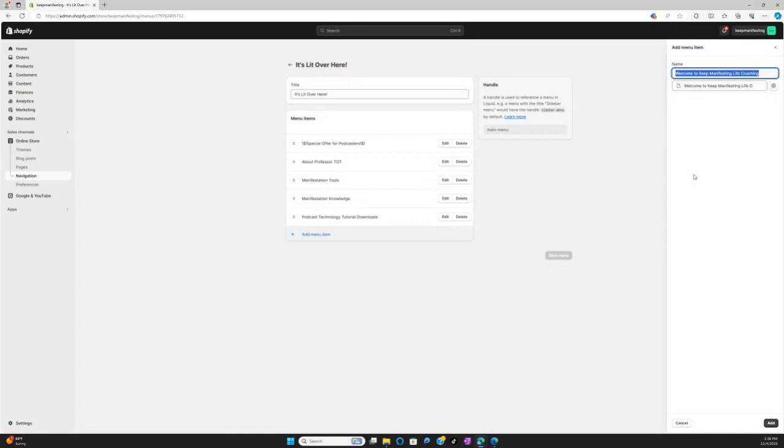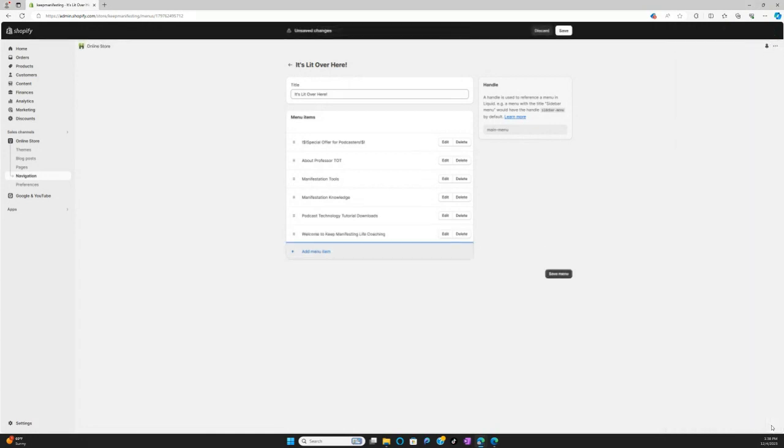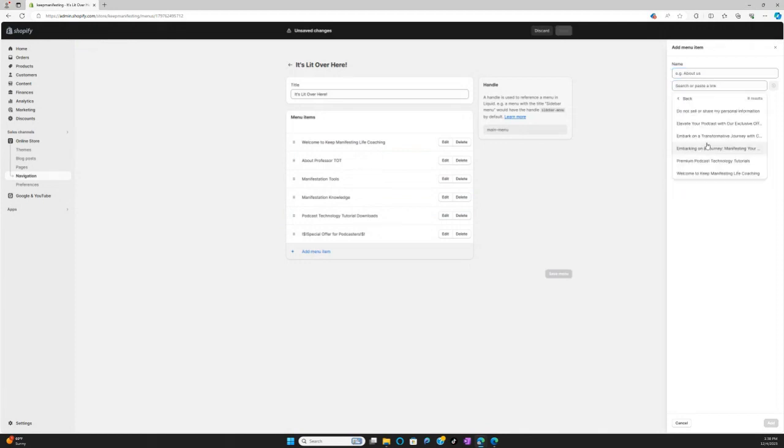And now you see, click on add. And now we have that here. And we want to take and move this up to be at the top of the menu item selection. The special for podcasters, we want to be down at the bottom. And this is our menu. But let's see, do we need to add something else? Let's look at our other pages.